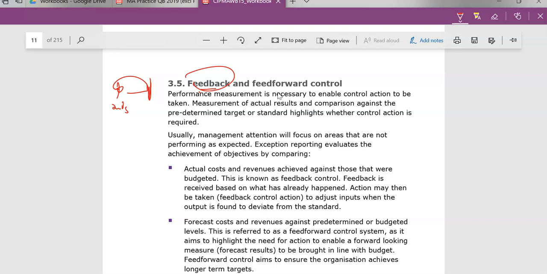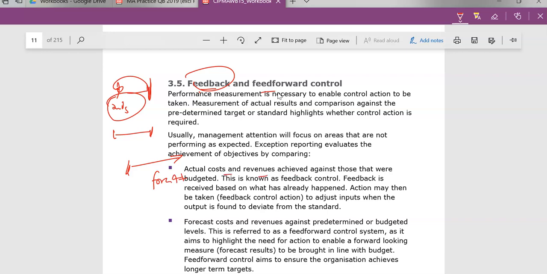We're looking backwards. That's one kind of thing to do, and that's quite normal. That's what feedback means. You have a standard and you compare with what actually happens. Feed forward is saying you compare what's happened with a future plan, a forecast. So here we are. Let's just define these.